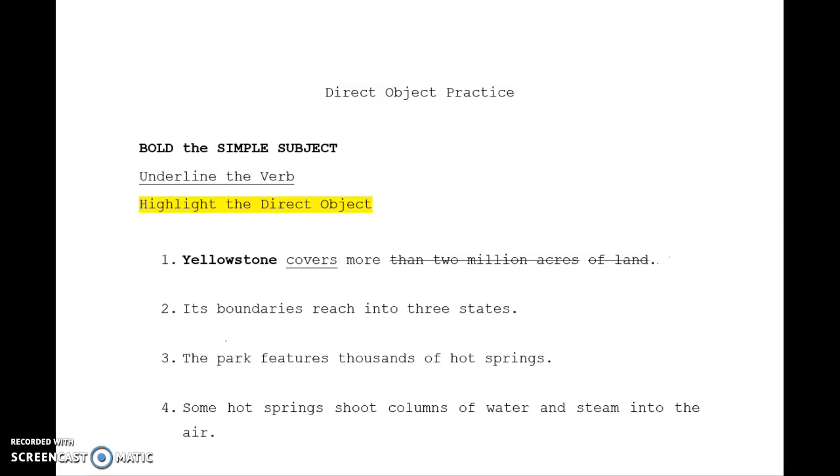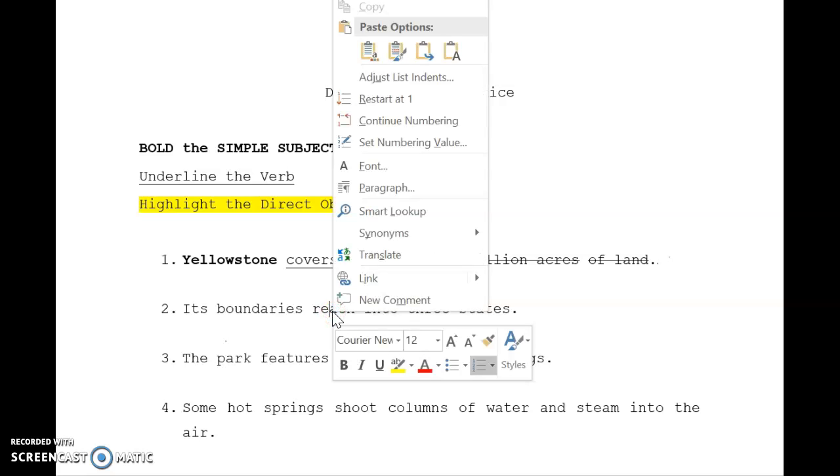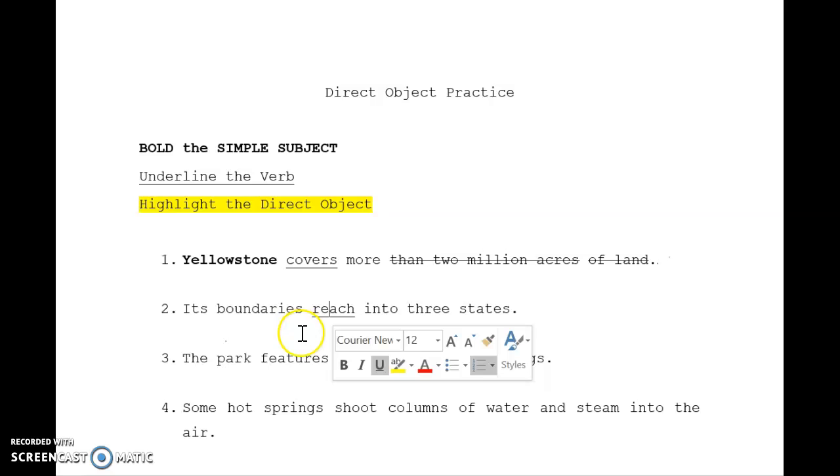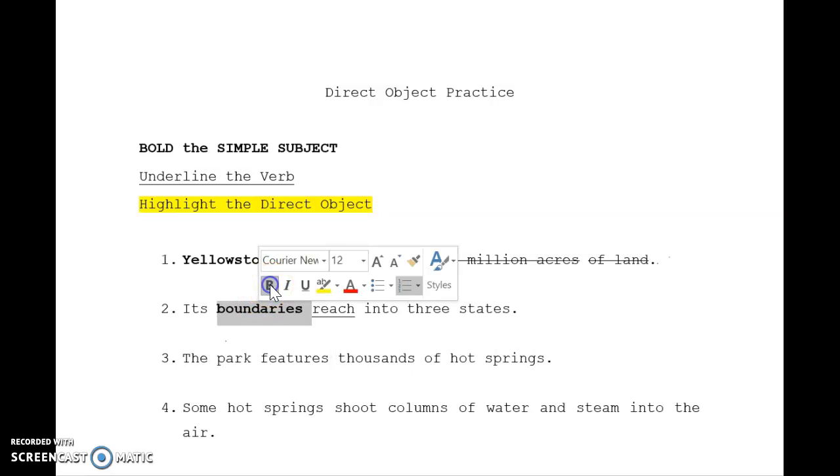Okay, so to start off with, we did number 1 yesterday, which again, the directions were bold the subject, underline the verb, and highlight the direct object. Okay, so we're going to go ahead into number 2. Its boundaries reach into 3 states, and we're going to start by finding the verb. So that should be easy. We're finding action verbs. These are things that you do. So that's going to be reach is going to be our verb. So we're going to underline that. What's reaching? Well, boundaries, okay? So we're going to come over here and we're going to bold boundaries.